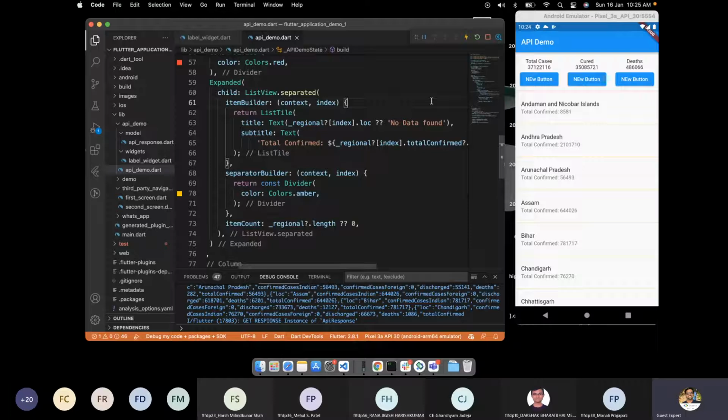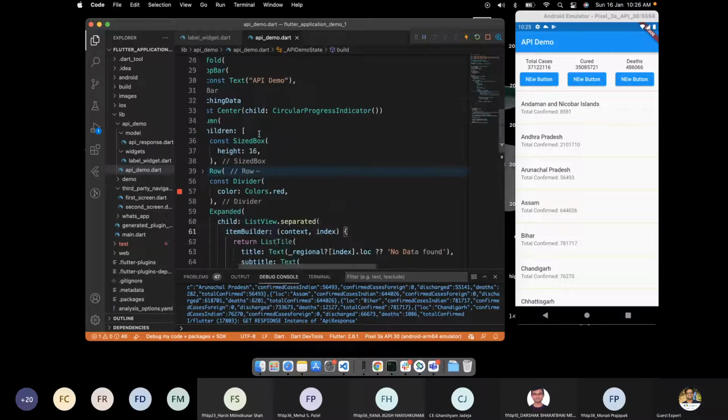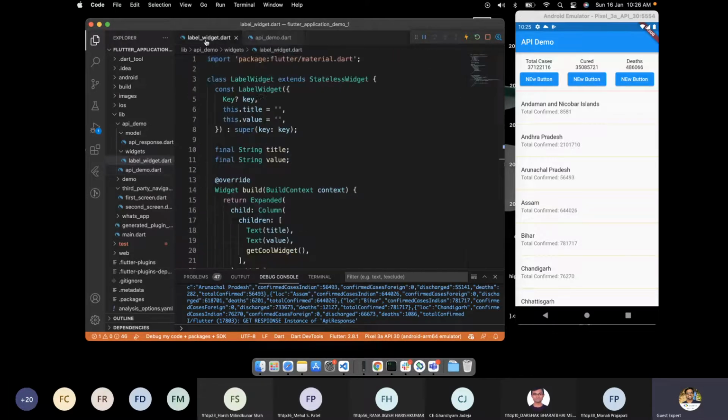I guess yesterday you saw or got an idea of how we can manage the state of this particular app using the bloc. So rather than going into the bloc or any other complex functionality, can someone simply help me with the basic programming understanding of how we can implement this? Clicking any button, like show cases, show cured, and show deaths.